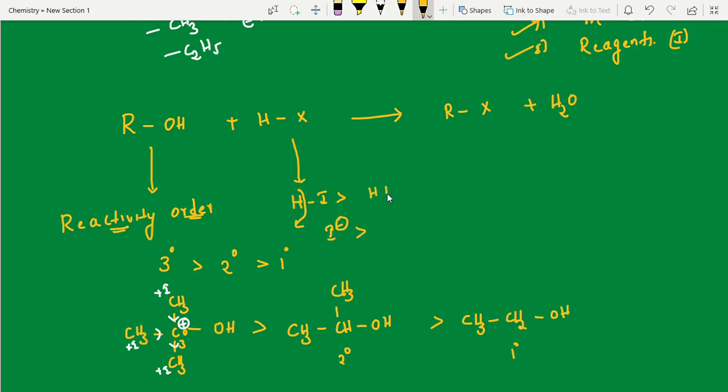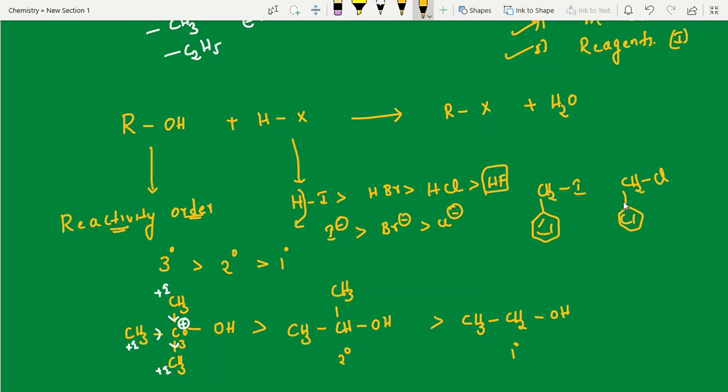Let me complete this one: HBr, HCl, HF. HF we generally avoid in reactions because it is violent. I minus, after losing hydrogen, this is the part. This is one of the common questions, students. They'll give questions like this: suppose CH2I, benzyl iodide, and benzyl chloride. Both are benzyl halides; which is more reactive? Generally iodides. Why? Iodides are good nucleophiles, and weak bases are good nucleophiles.